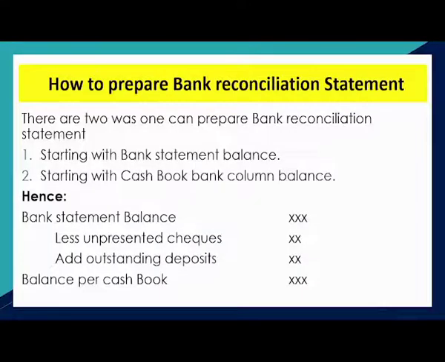And then you deduct the outstanding deposits, and then you add the unpresented checks, and then it will bring you back to the bank statement balance. So it's just vice versa, whichever one suits you. But many times people start with the bank statement balance. Okay.